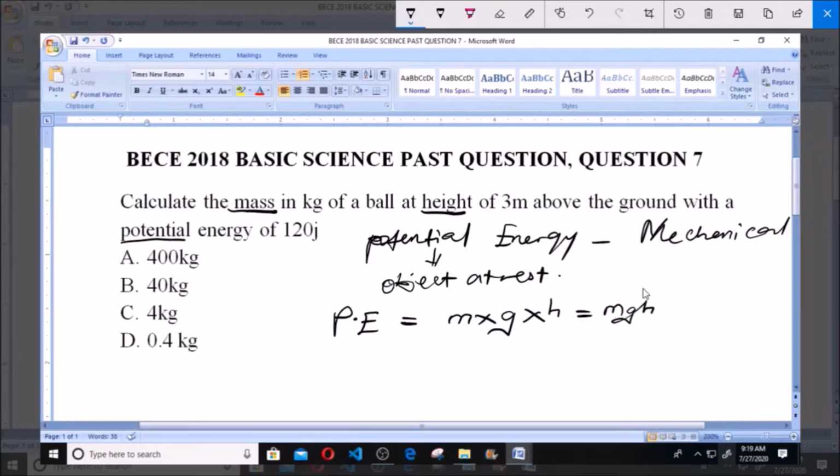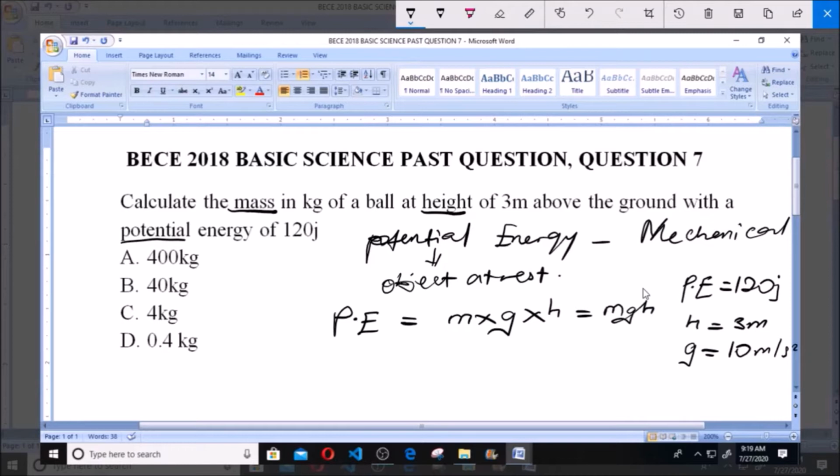But now we have the potential energy PE equal to 120 joules. We have our height, h, to be 3 meters, and our g, which is a constant, acceleration due to gravity, is equal to 10 meters per second squared.